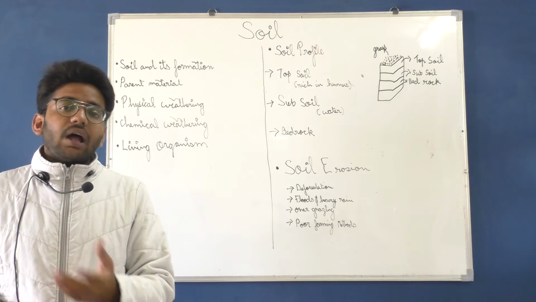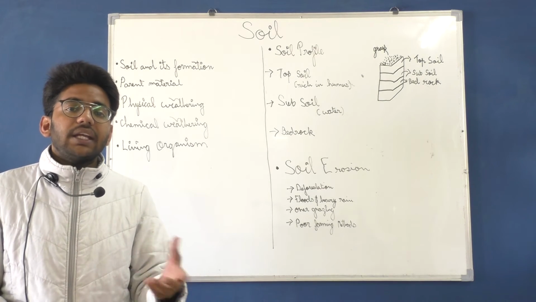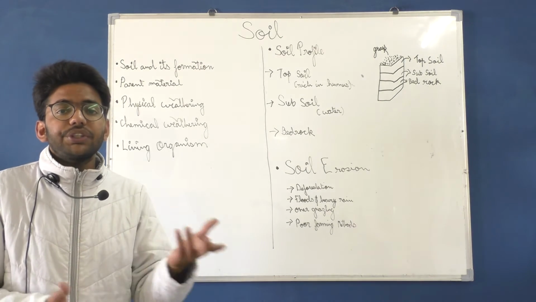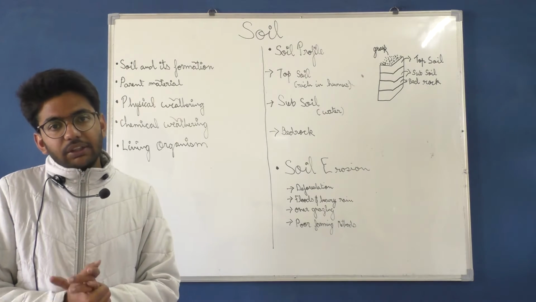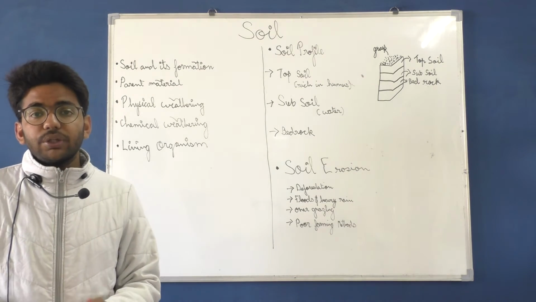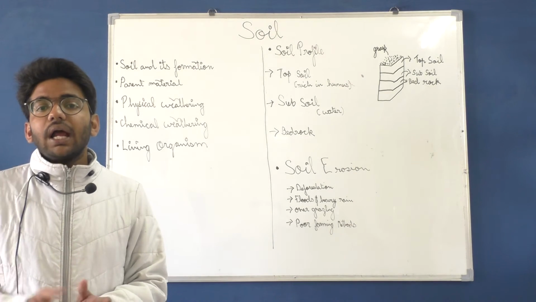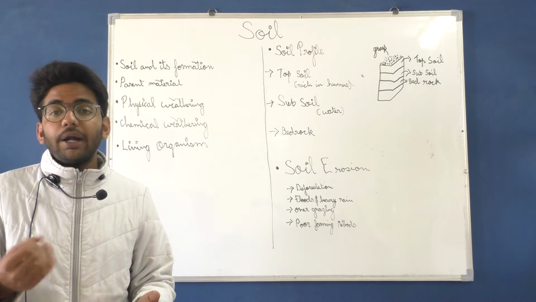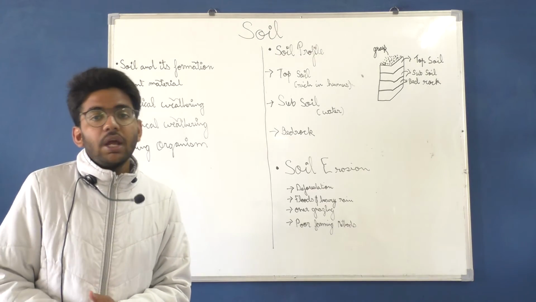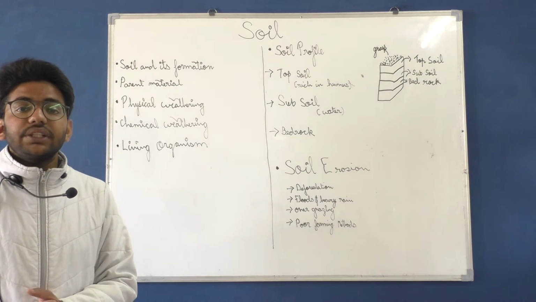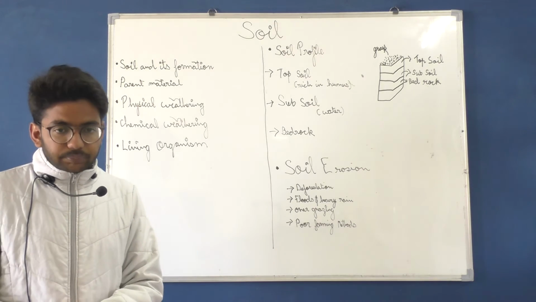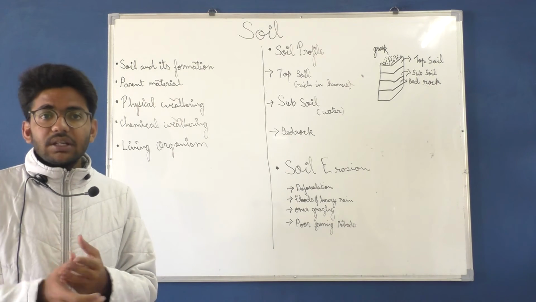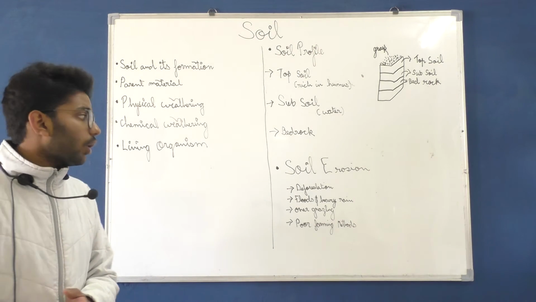After some time, it is going to start decaying, and it is going to give nutrition to the earth's crust. On the earth's crust there is soil, so it is going to give nutrition to the soil, and it is going to change the texture and properties of the soil also. It is going to make the soil richer in nutrients and richer in properties. This is how living organisms help.